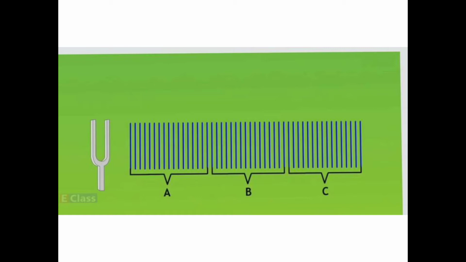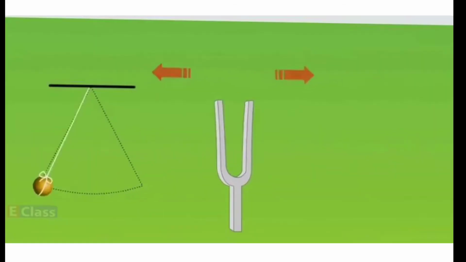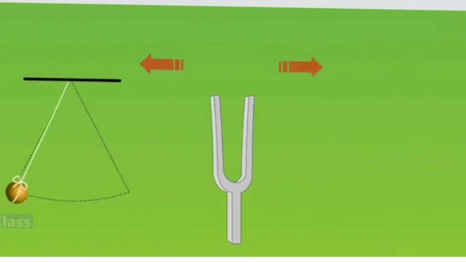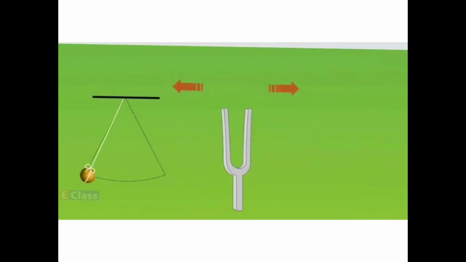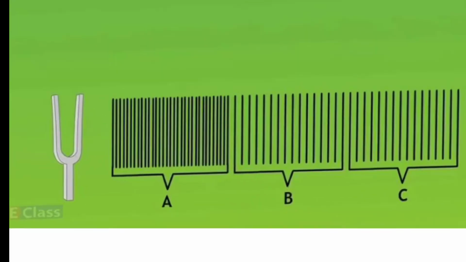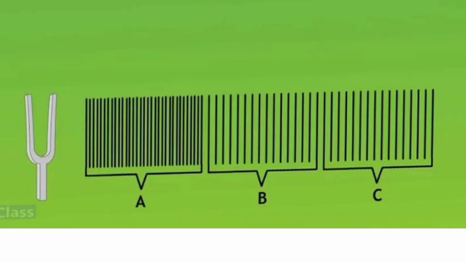When the tuning fork is set into vibration, and the prongs go in the outward direction, high air pressure is developed in region A, as shown in this figure.